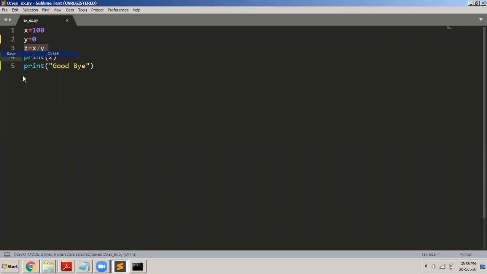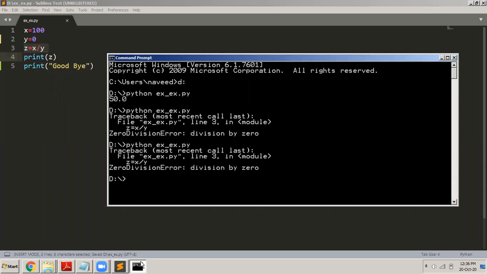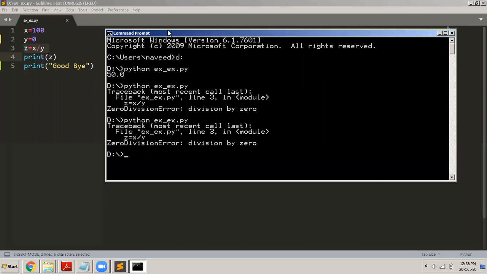So I say file, save. I go to, and then I say, yeah, of course, so you can see that it directly goes to line number 3 and it stops the program. The remaining part of the program will never get executed because it encountered a runtime error.